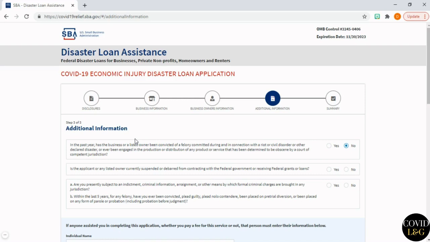Is the applicant or any listed owner currently suspended or debarred from contracting with the federal government or receiving federal grants or loans? Of course, this has to be no to be eligible for a federal grant or loan. And the last one's a 2-part question. Are you presently subject to an indictment, criminal information, arraignment, or other means by which formal criminal charges are brought in any jurisdiction? And part B, within the last 5 years, for any felony, have you ever been convicted, pled guilty, pled nolo contendere, been placed on pretrial diversion, or been placed on any form of parole or probation, including probation before judgment? No.